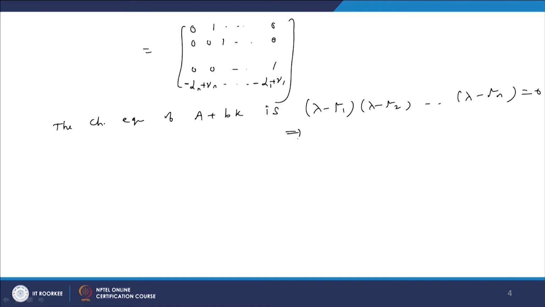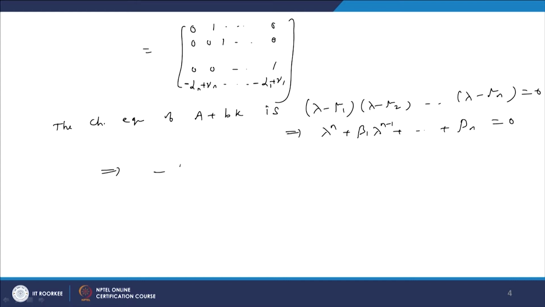So, this will be some polynomial like this plus beta n equal to 0. So, what we have is the last row of this matrix should be minus beta n, minus beta n minus 1, etc.